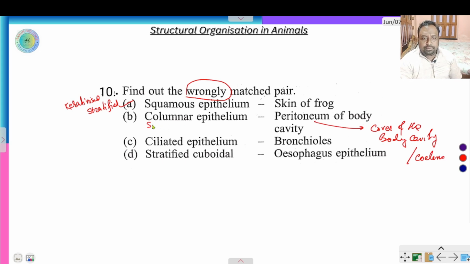This is simple squamous epithelium, not columnar epithelium. Bronchial ciliary epithelium, right? And stratified cuboidal esophagus epithelium, also right. So here the wrong answer is B.